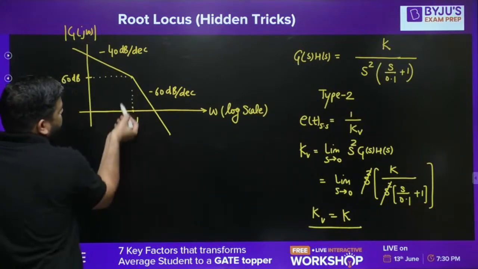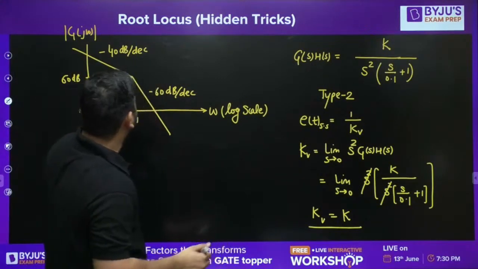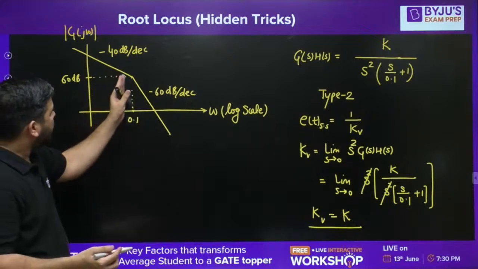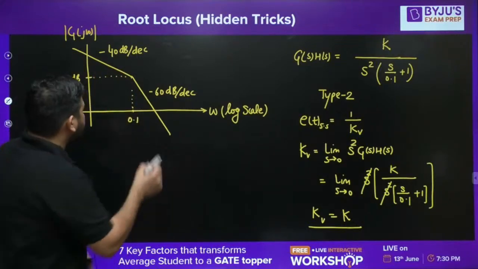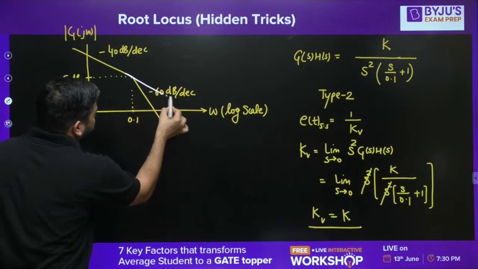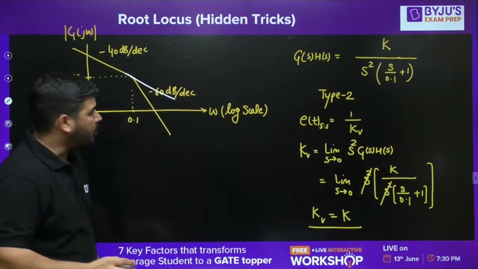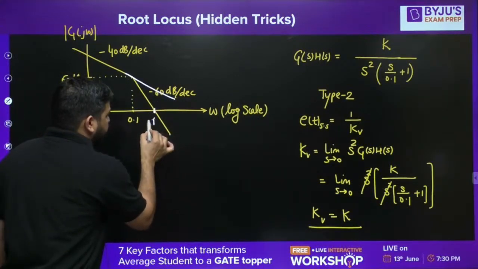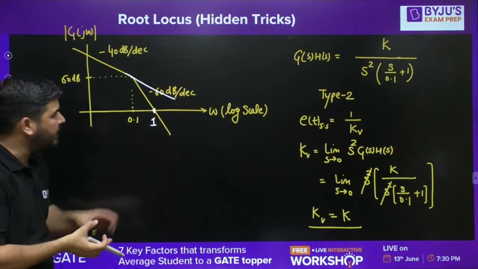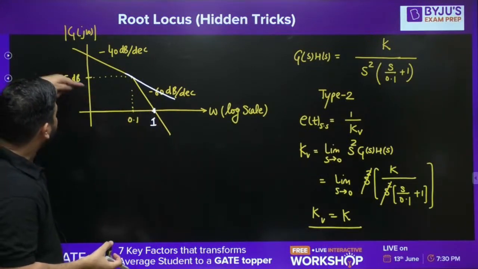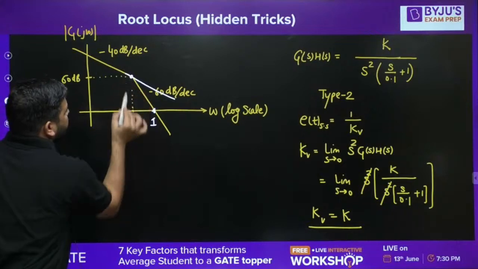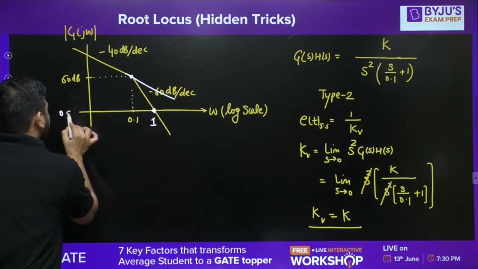If 1 is lying somewhere here, then it will be very good. You can directly calculate the height at 1. But if 1 is not lying on this line, you can extrapolate this line to omega equal to 1. So let's take omega as 1. 1 will lie here. Why am I saying that? Because you know that at this point the height is 60 dB and at this point the height is 0 dB.